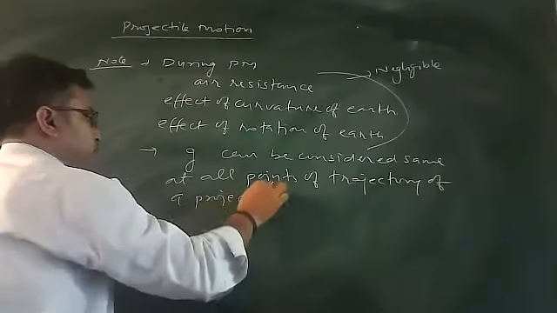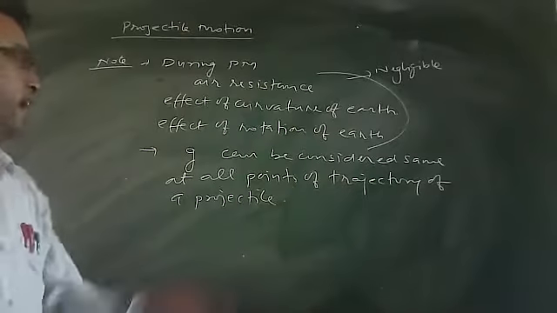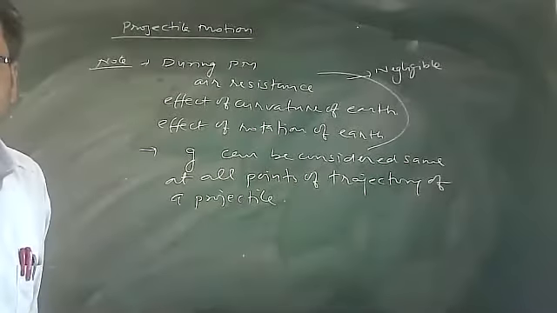Whatever path is followed by the projectile is called a trajectory, and at each and every point of the trajectory I will consider the value of gravitational acceleration exactly the same.